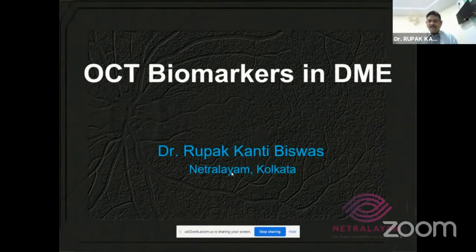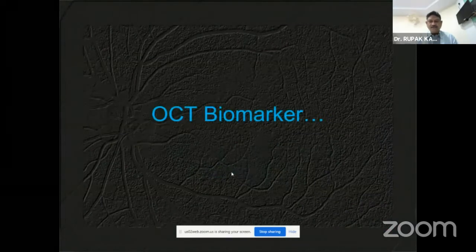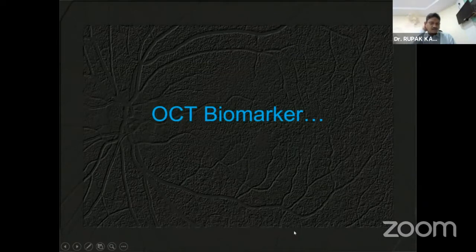This is OCT biomarkers for diabetic retinopathy, which is one of the important topics, especially for the general ophthalmologists attending this session. An OCT biomarker is a biomarker, meaning there are a few features which we are going to discuss on the basis of OCT, which determine the treatment of DME.